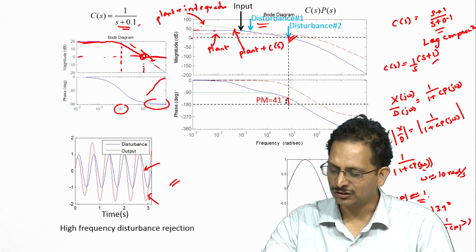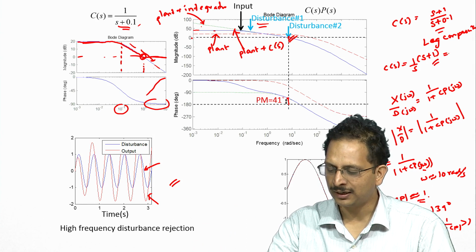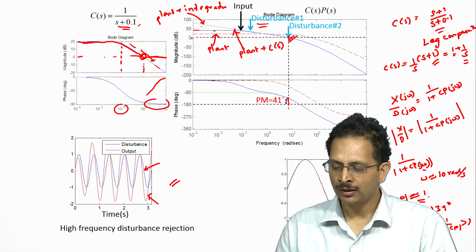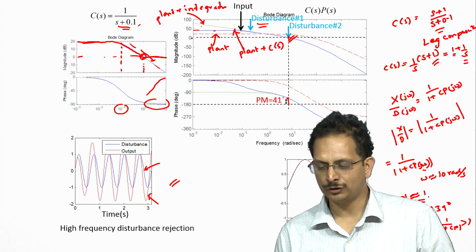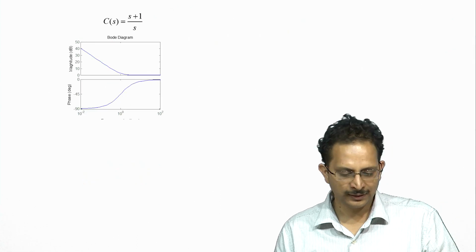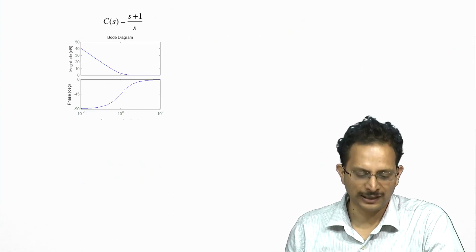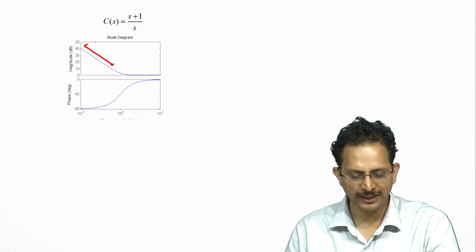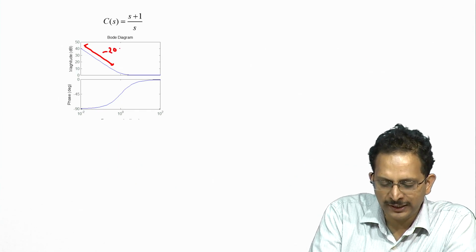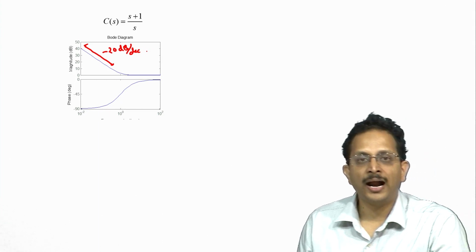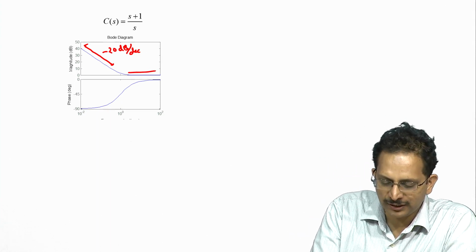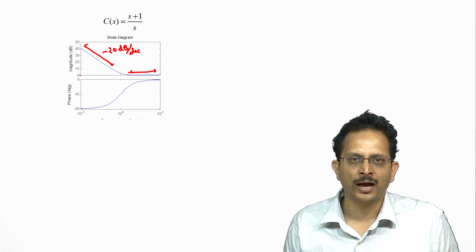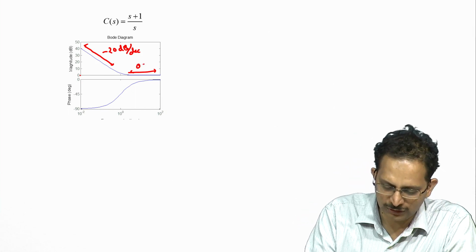So this structure is that of a PI controller because it can be written as 1 plus 1 by s, a proportional term plus an integral term. If one were to plot the Bode plot of this controller, C of s equal to s plus 1 by s, it looks as shown on the graph on the left. It has the integrating characteristic for frequencies less than 1 radian per second, and it rolls off at minus 20 decibels per decade, and for frequencies beyond 1 radian per second, it flattens out and the gain is going to be equal to 0 dB, or in other words it does nothing to the magnitude characteristics of the plant. So this is going to be 0 dB.